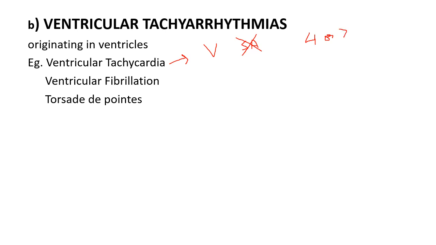If there are four or more PVCs, that is premature ventricular contractions, in a row, four or more consecutive premature ventricular contractions, that is indicative of ventricular tachycardia. What is premature ventricular contraction? Premature ventricular contraction is a single beat originating from the ventricle.